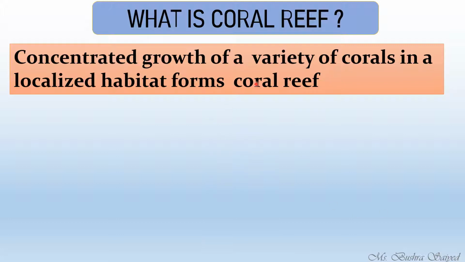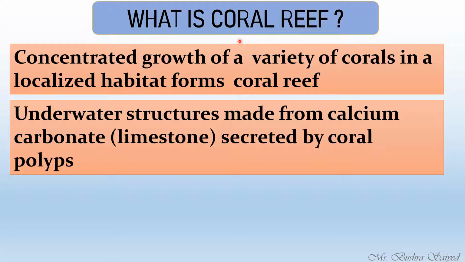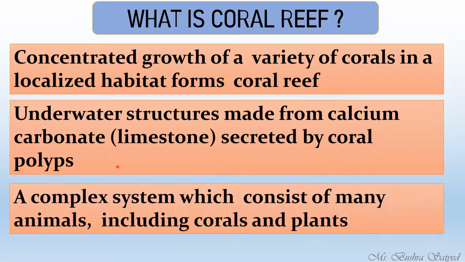A variety of corals, different types of corals gathered at one particular place, are known as a coral reef. They are underwater structures, sometimes in shallow water also, made from calcium carbonate, which we commonly call limestone, secreted by the coral polyps.